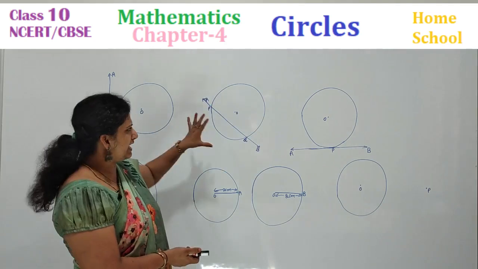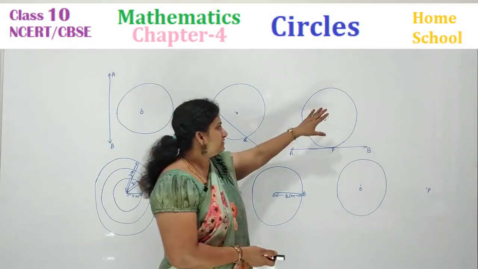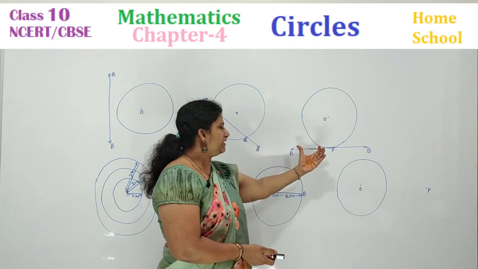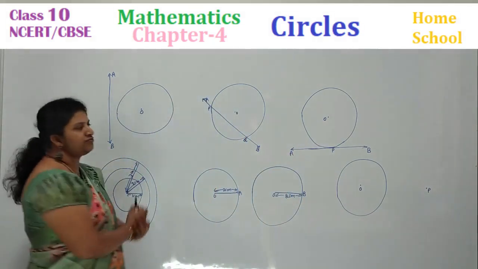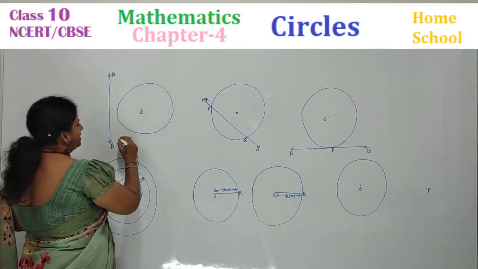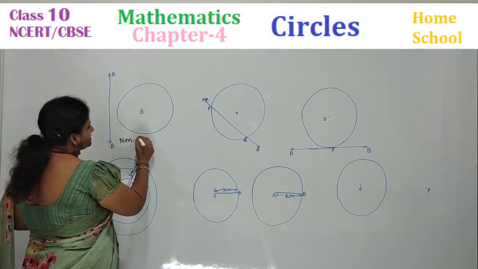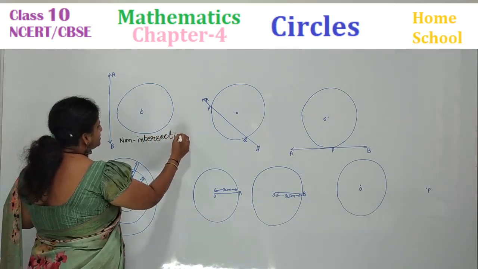What can you say here? Something is different from this figure to this figure. Circle with center O and your line AB is here. What can you observe from these three figures? Here, the line is non-intersecting to the circle. Non-intersecting means what?